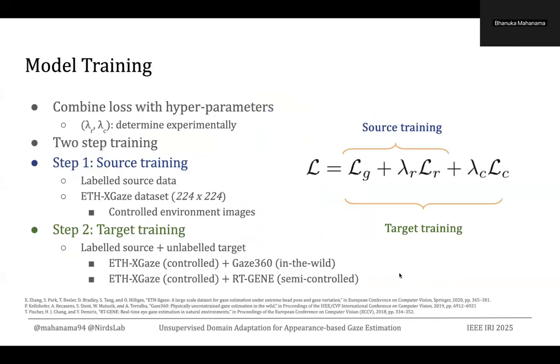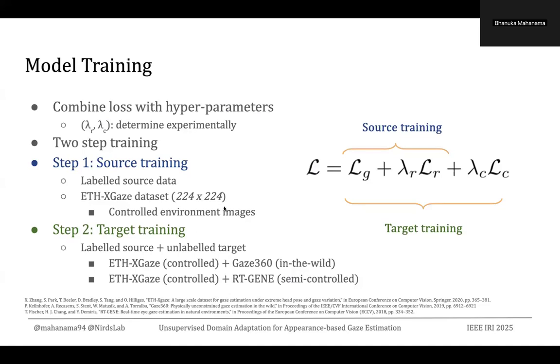Now let's see how we can combine these. To combine these loss terms, we introduce two hyperparameters, lambda r and lambda c. Lambda r is applied to the reconstruction loss and lambda c is applied to the classification loss.